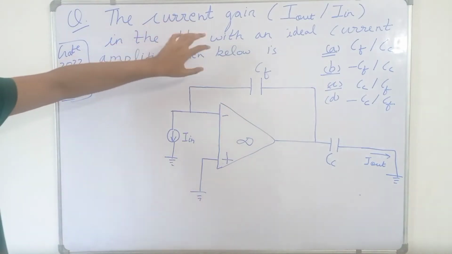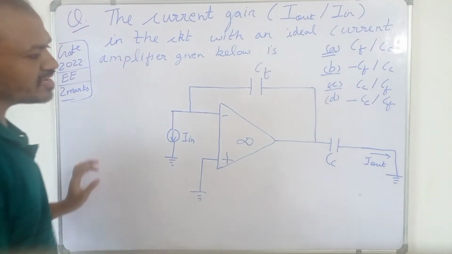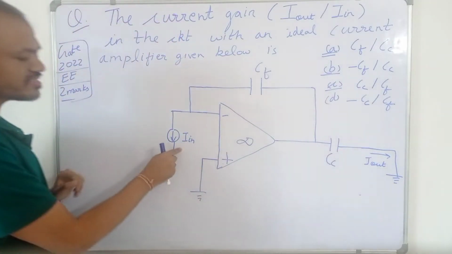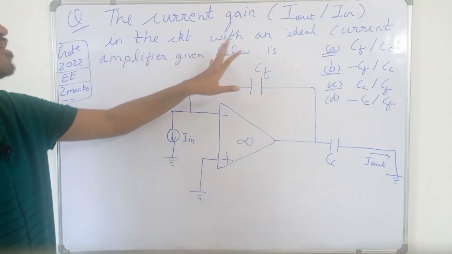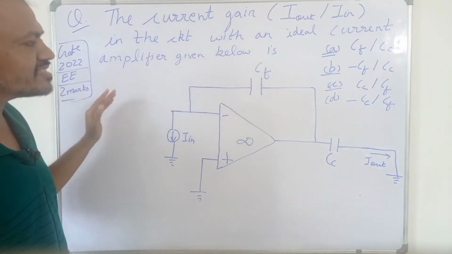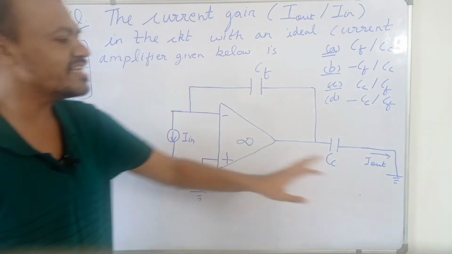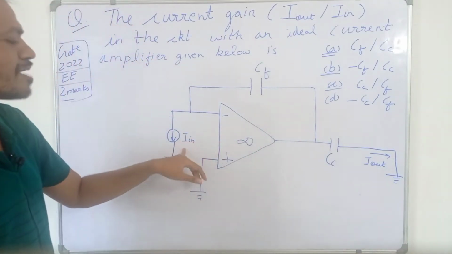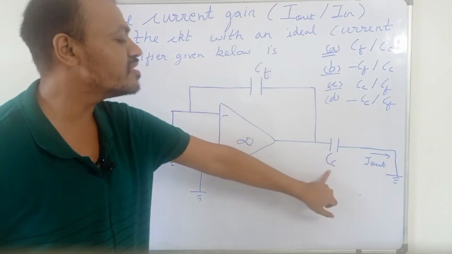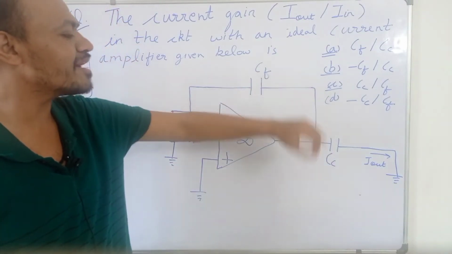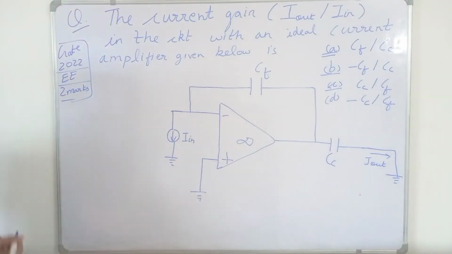It says that we have to find the current gain, that is I out upon I in. This is your current I out, this is your current I in, in the circuit with an ideal current amplifier given below. They are saying that this is the ideal current amplifier and we have to find its current gain, that is output current upon input current. These two are capacitors: Cf is the feedback capacitor, and Cc is the coupling capacitor. So this is the question.